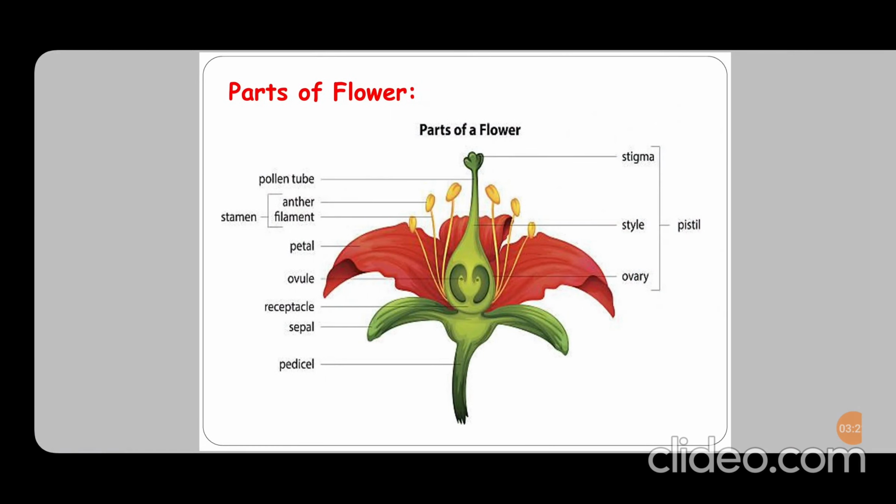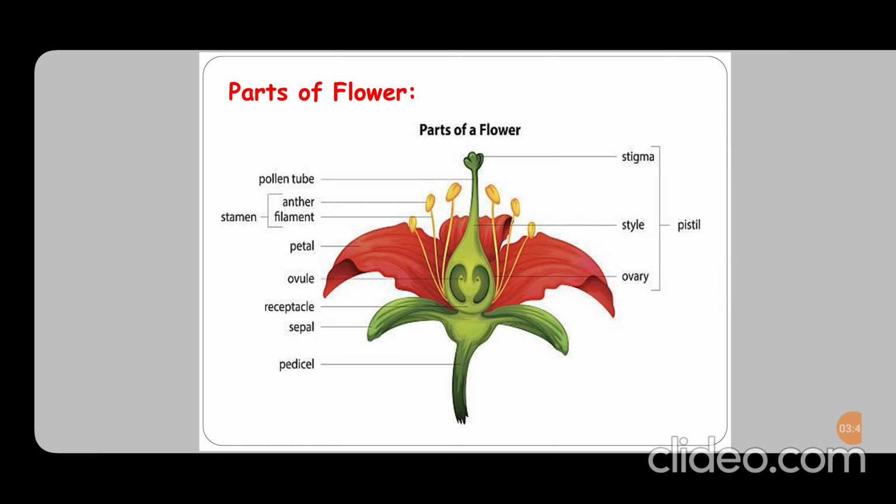Next, fourth one is parts of the flower. The upper part of the flower is the stigma. The stigma has a hole called the pollen tube. The pollen grains will enter into that. Anther and filament form the stamen.